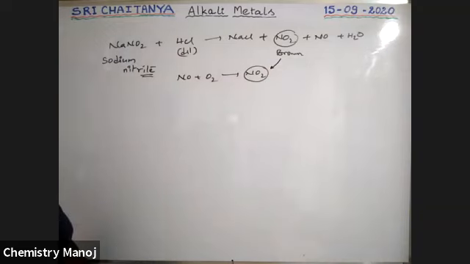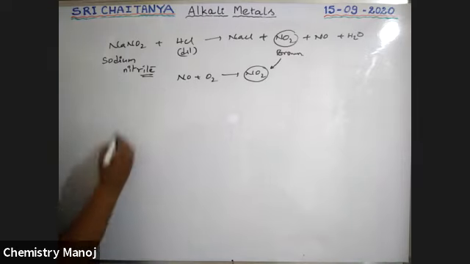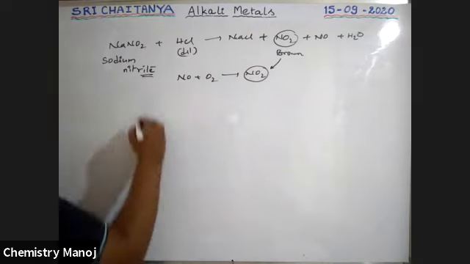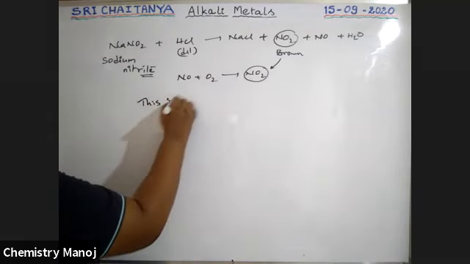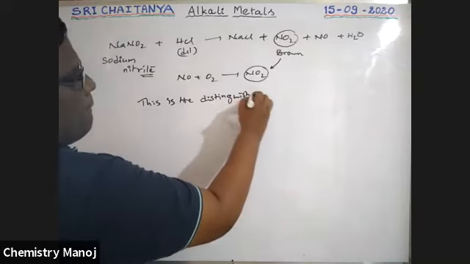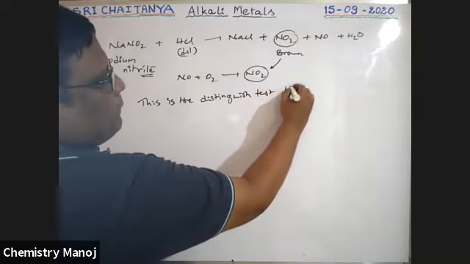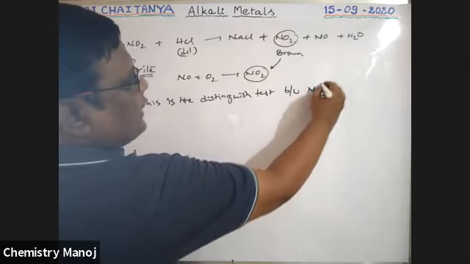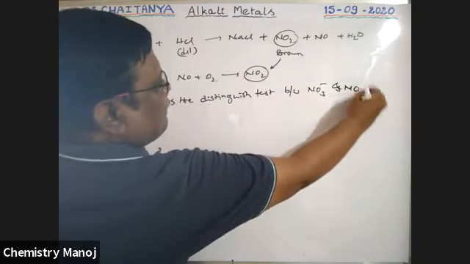So that is why, when sodium nitrite reacts with dilute acids, it releases a brown colored gas. Brown colored gas indicates nitrites, and it is the distinguishing test between nitrate and nitrite.